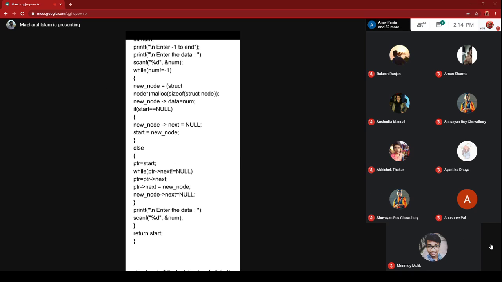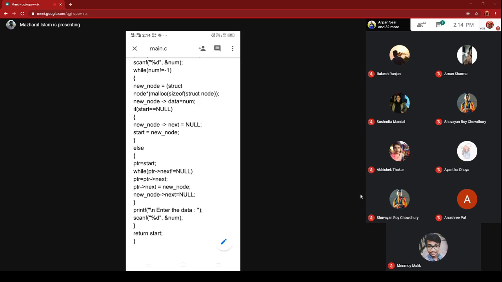So this if block of code will execute. Am I right? Initially start was null, and start equal to null means no node is created. So in the very first situation, this condition will be satisfied.